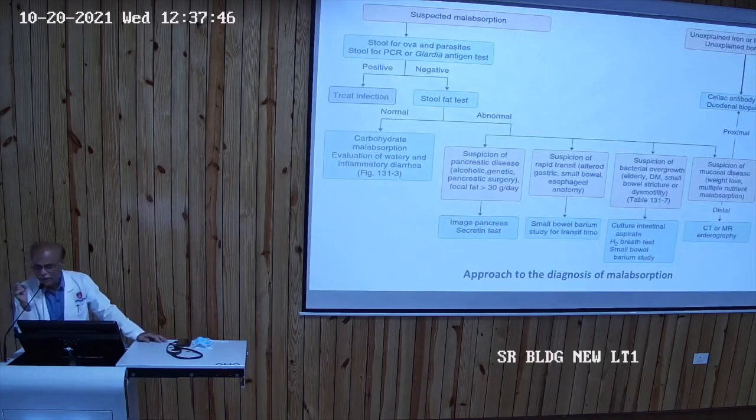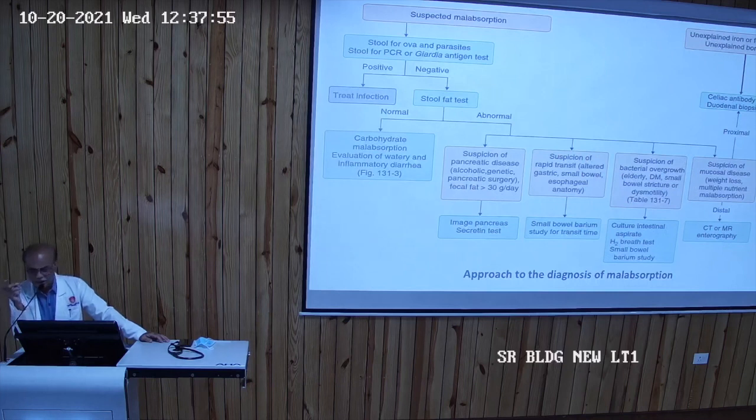So, in short, we are suspecting malabsorption in a patient. We will first look for the infectious causes. Stool for ova and parasite, and their antigens by PCR. If it is positive, we will treat for infection and the patient will have clinical relief. If it is negative, we will go for the stool fat test. If it is absent in the stool, that means fat absorption is not at fault. Probably carbohydrate, lactose malabsorption.